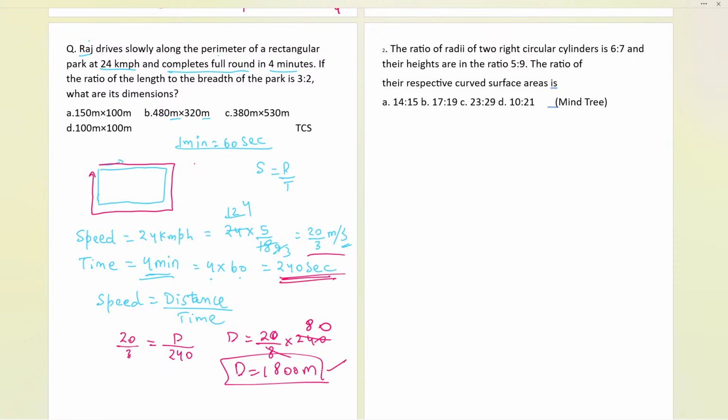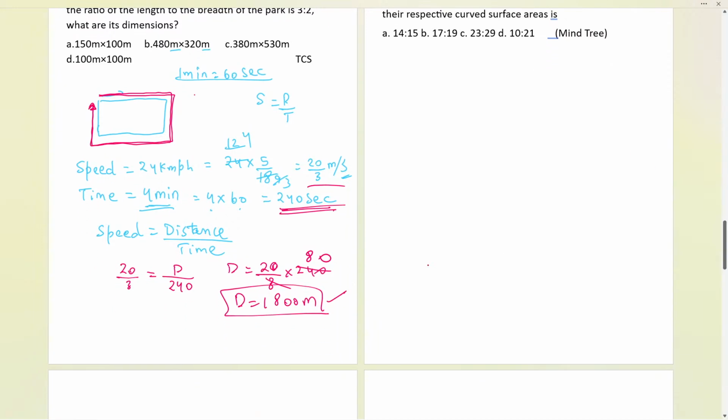Now let me tell you, for those who don't know about the perimeter, perimeter is just the boundary length of this rectangle. Let me also tell you the formula for perimeter. The perimeter is given by 2 times length plus breadth.